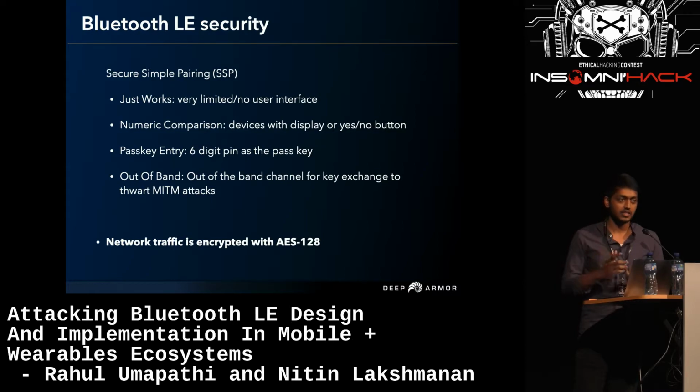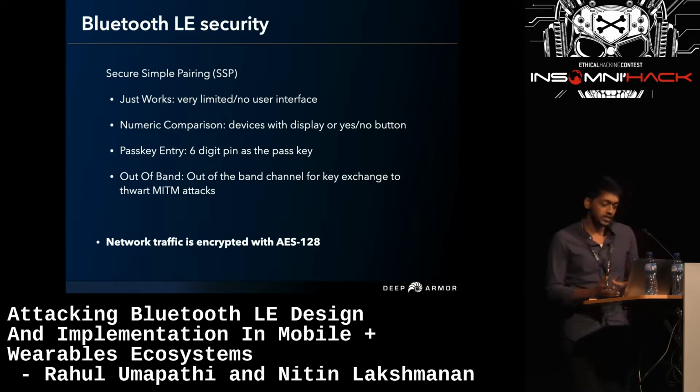So this is the Just Works method, where 0000 zeros are used, and there is numeric comparison, where the same number has to be entered in both the device and the smartphone so that it gets paired. The third one is passkey entry, where there will be a passcode which needs to be entered in the device to get it paired.